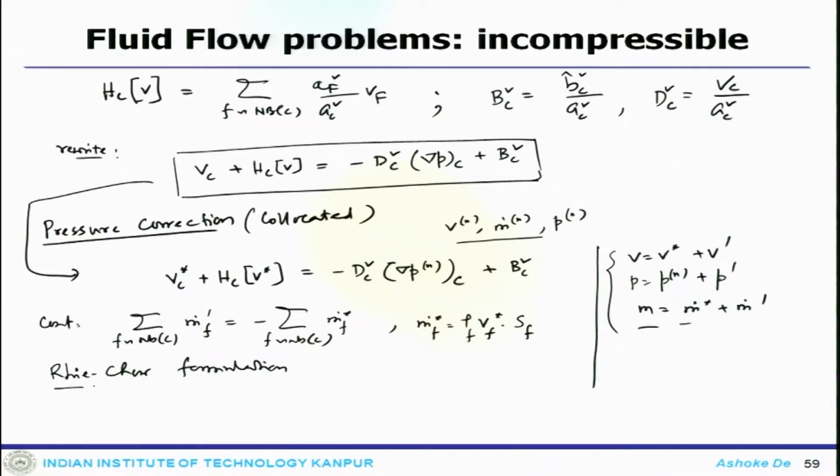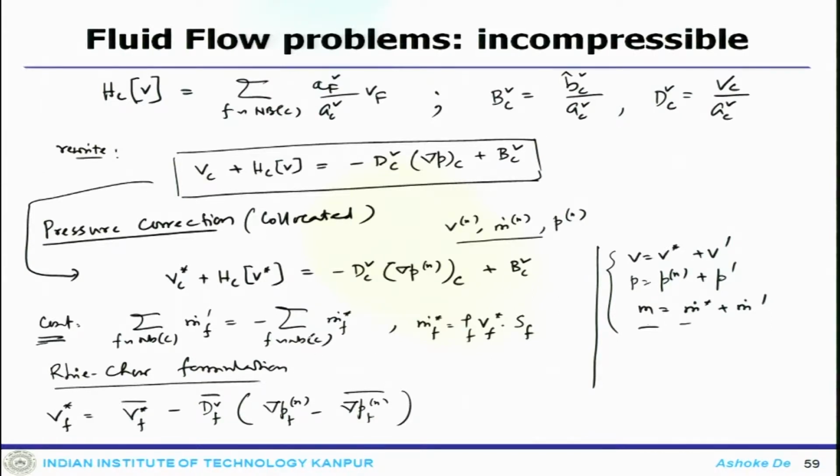So, once we use this Rhie-Chow formulation, you get Vf star equals Vf star average minus D_f V (delta Pf n minus delta Pf n average). Now, when the computed mass flow rate field is conservative, the right hand side of this continuity conservation equation should go to 0.